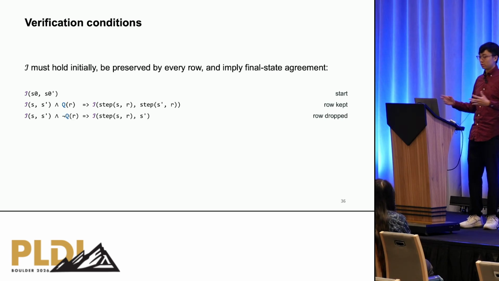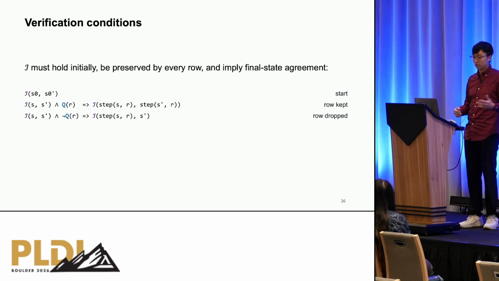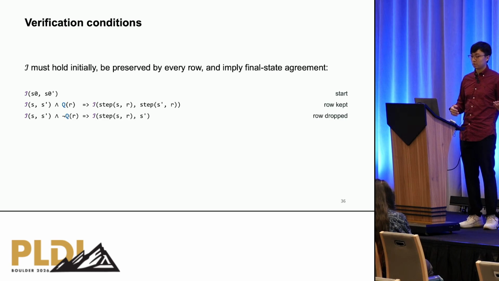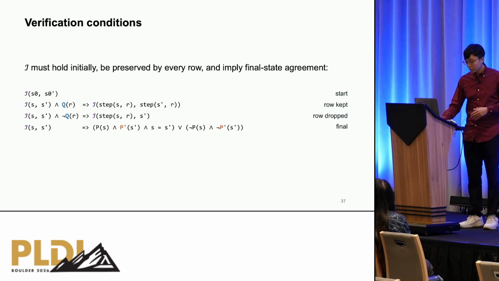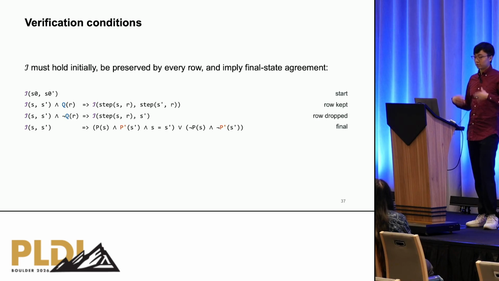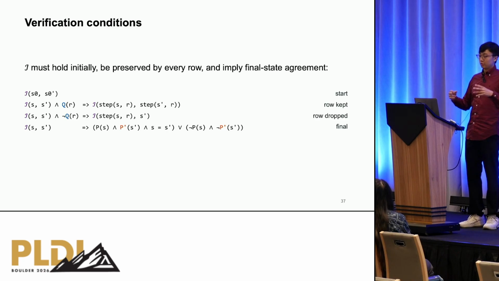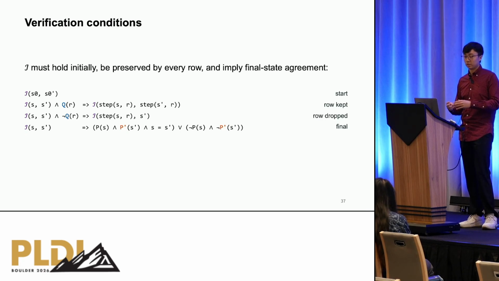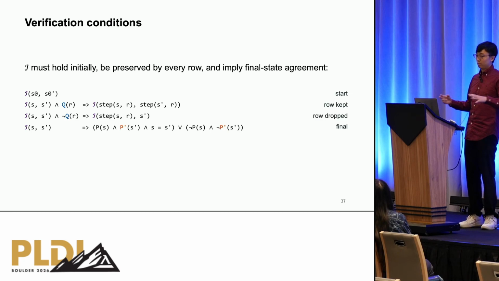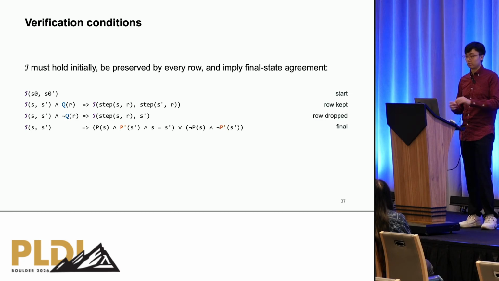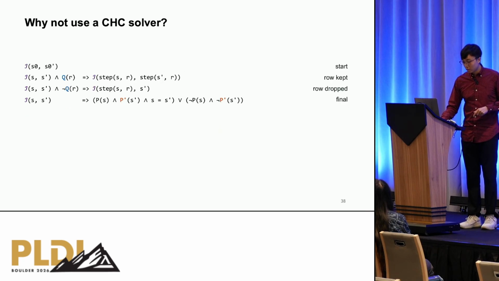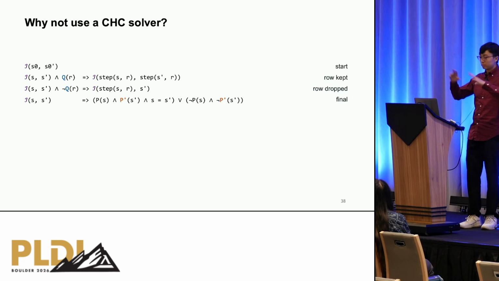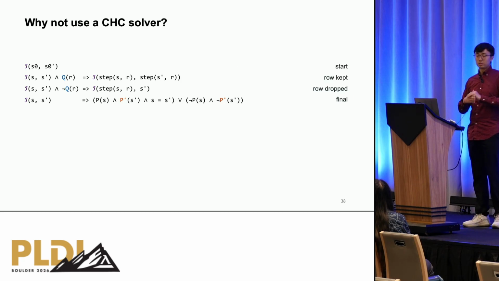The third concerns the case where a row is dropped, Q fails on R, and then only the original run steps, I should hold. Lastly, we have the final state agreement VC that says that I should imply one of two things: either both P and P prime hold on their respective final state and the final states are equal, or both of them reject the final states, in which case we don't care about what those final states are concretely.